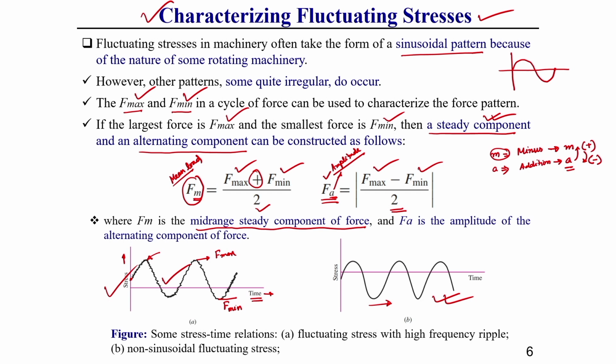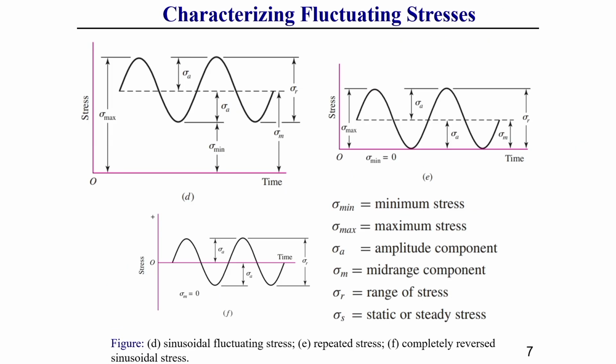So, now we will discuss in more detail how to characterize fluctuating stress. Generally this fluctuating stress can be categorized into 3 different categories. One is called sinusoidal types of fluctuating stress, this is the first category, where there is a maximum and a minimum value.